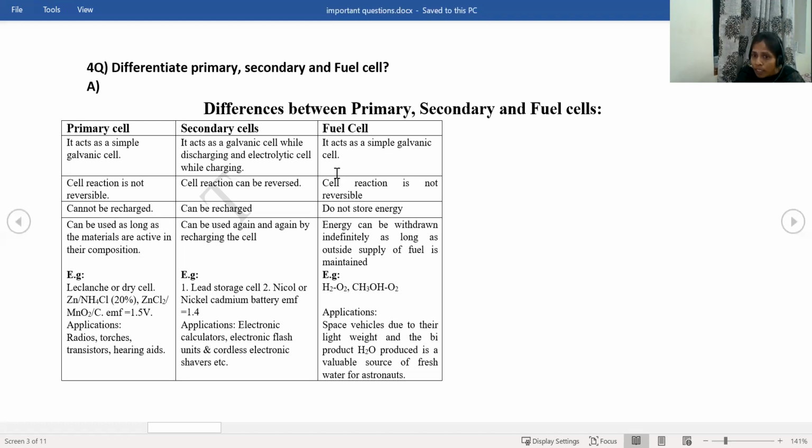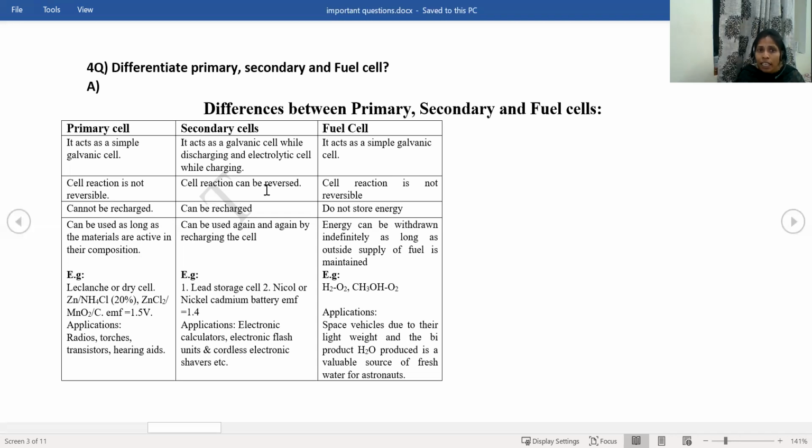What is the nature of a galvanic cell? It converts chemical energy to electrical energy. And that is the first point in the primary cell. And here the cell reaction is not reversible. That's what we are saying here. It is a galvanic cell only. The reverse reaction will not be possible. So it is not reversible. The reaction is a one direction reaction. This is not a two direction reaction. That means there is no reversibility here. So the reaction is not reversible.